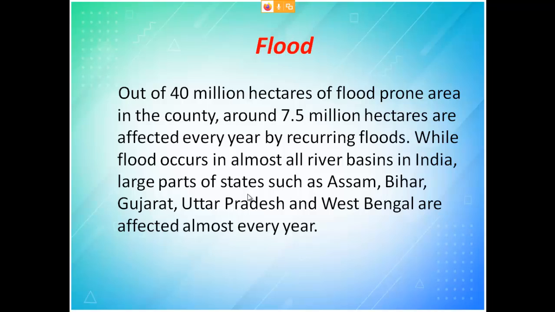The reason is a man-made reason, not a natural problem. What they did is, all the dams were kept closed, they did not open the dam. They opened the dam at the last minute. Okay, what they did, year after year, even if we close and keep, the entire dam will break. So suddenly one night all the dams in Kerala were opened, so water entered the state and flood occurred. But only due to that reason it flooded, so only Kerala will not come under flood. So Assam, Bihar, Gujarat, Uttar Pradesh and West Bengal are almost affected every year.